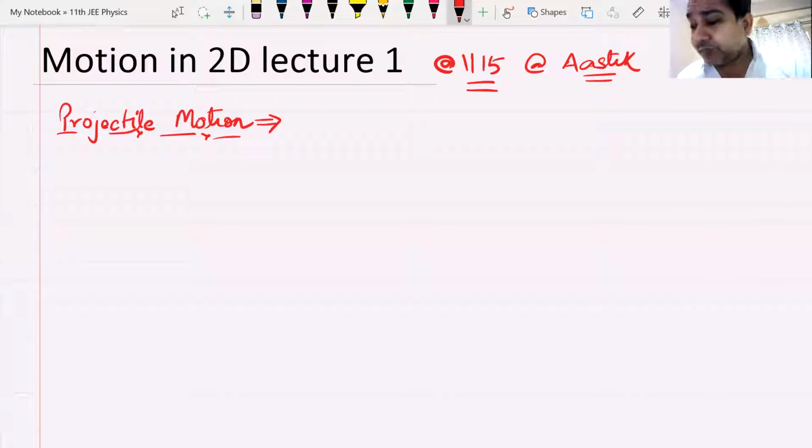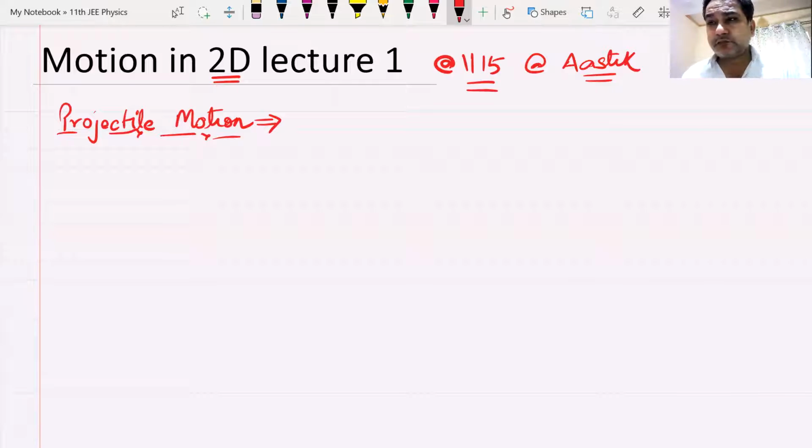Today's class, we'll start with a new chapter, which is projectile motion. The name of the chapter should be motion in 2D, motion in 2 dimensions. Now, what do you mean by motion in 2 dimensions?